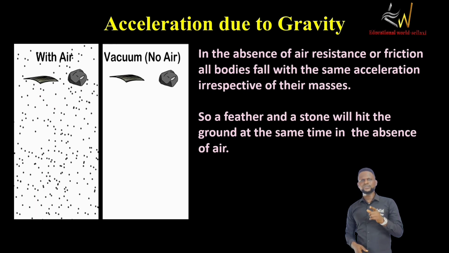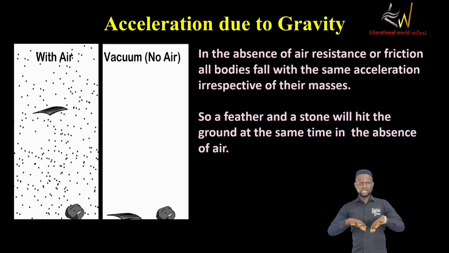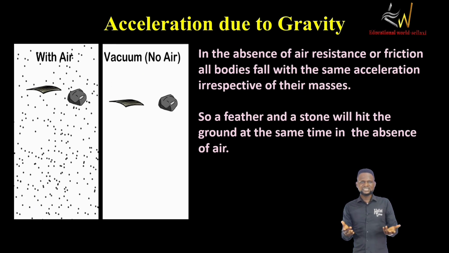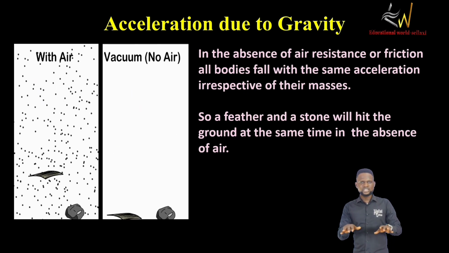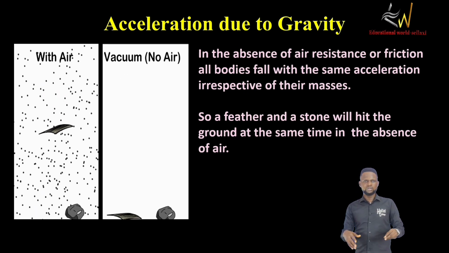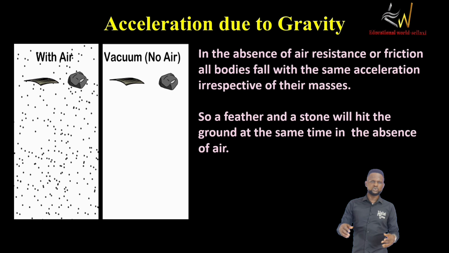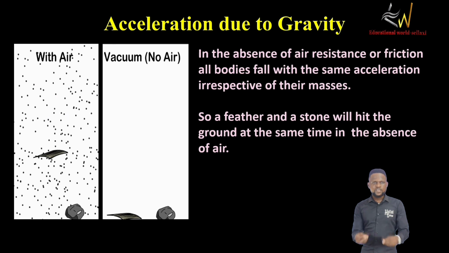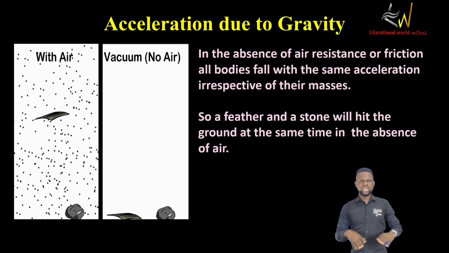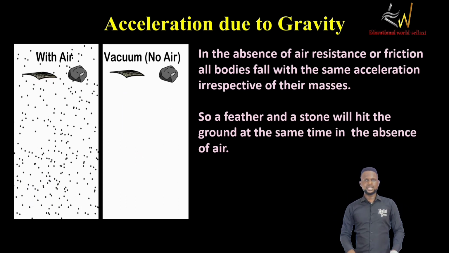But there is something you have to take note of. Air resistance. The air resistance for the stone is negligible, but the piece of paper has a large surface area, and it's light. As it's falling through air, the air resistance on the piece of paper or feather is more prominent. It's not negligible in this case, so it will affect the rate of falling of that piece of paper or feather. But if both of them are being dropped in a vacuum where there is no air, believe me, both of them will hit the floor at the same time.